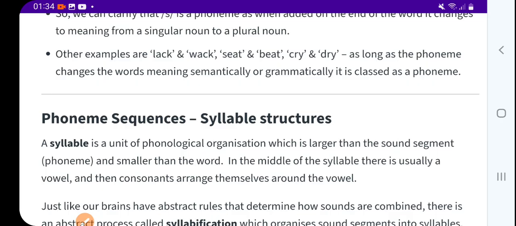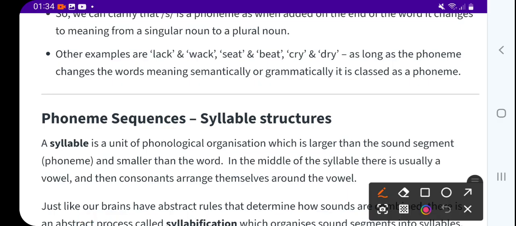As long as the phoneme changes the word's meaning semantically or grammatically, it is classed as a phoneme. Either it is semantically changed or grammatically. For example, lack, whack, seat, beat, cry, dry, right? So these are the matter of phonemes.